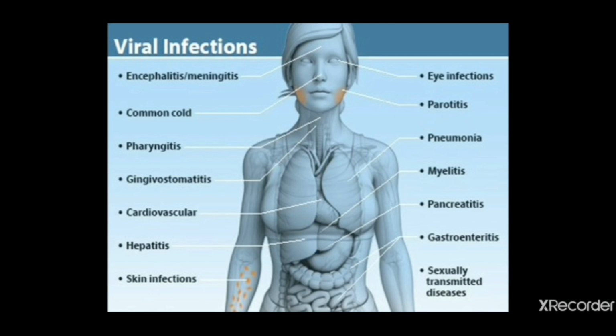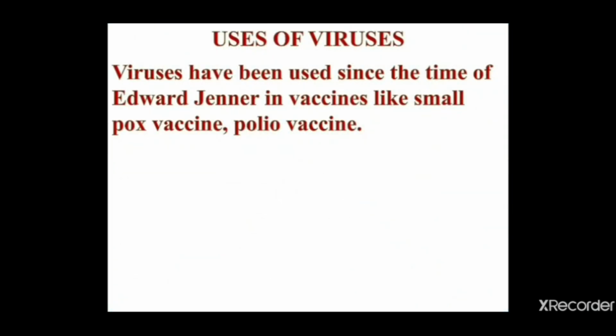Skin infections over the bodies, and so many more different types of infections are there. Here only a very small number of infections I have mentioned. These are only the numbers, and the number of infections actually prevailing around us are enormous, which are caused by the viruses. But still, yes, viruses can be useful also.